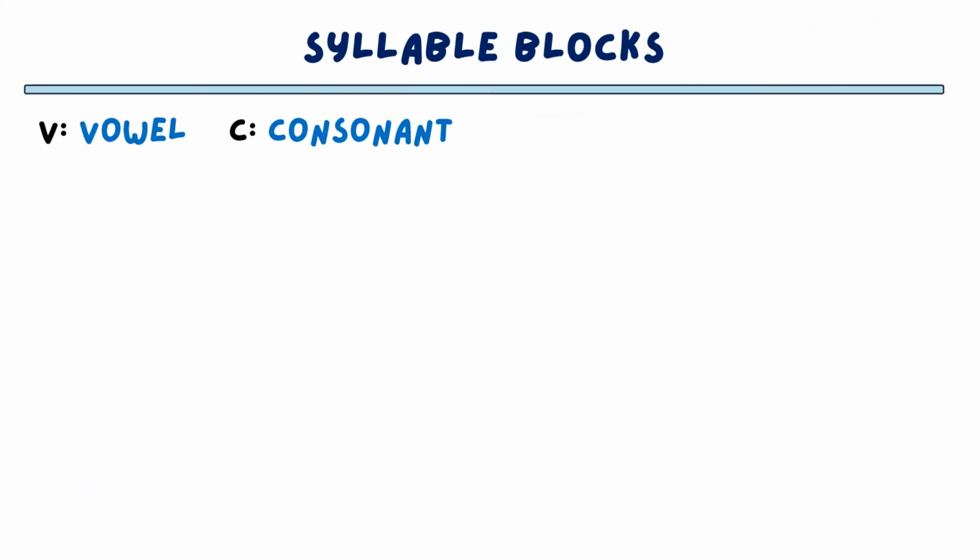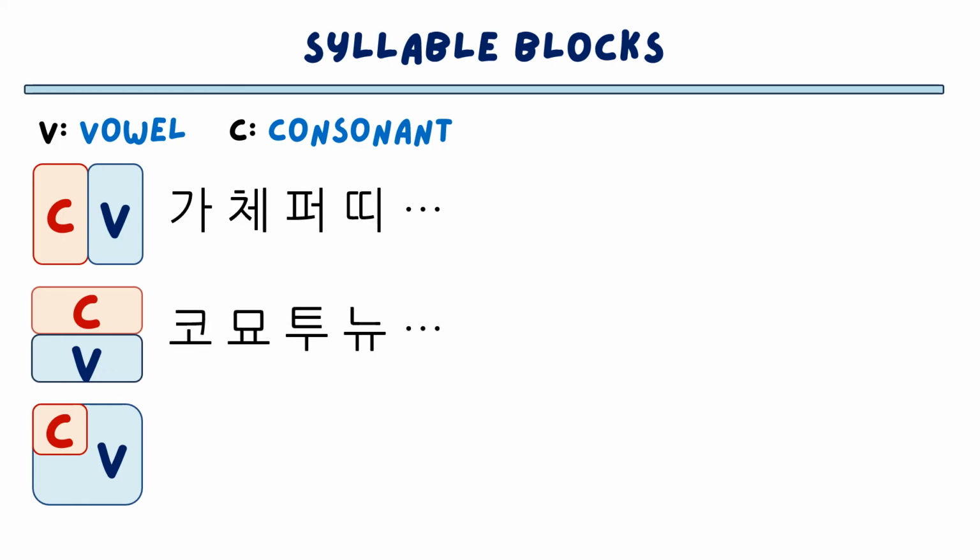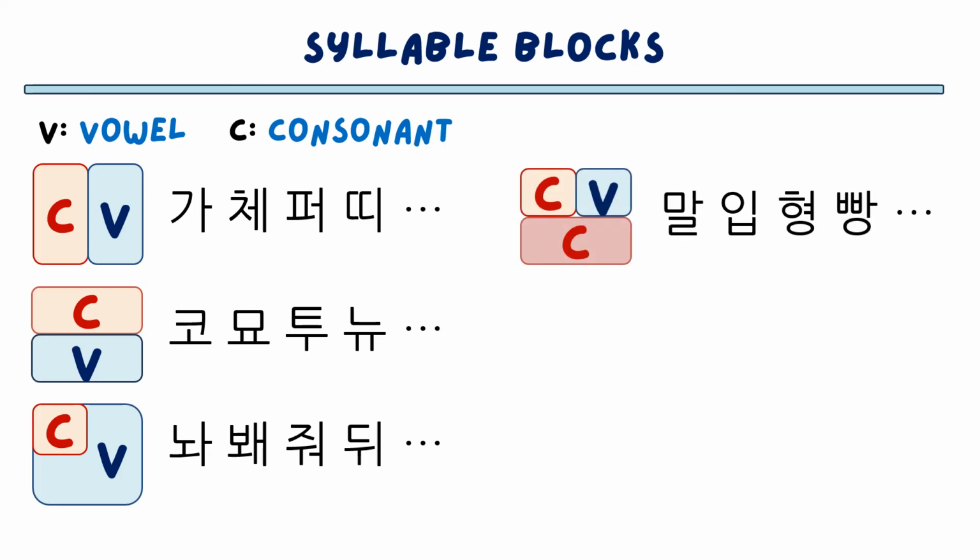If you look at the syllable blocks, the way letters are placed in the block follows set patterns based on the shape of the vowel. Let's see the consonant and vowel syllable structure, CV structure. If the vowel has a vertical shape, it is written to the right of the consonant. If the vowel has a horizontal shape, it's written under the consonant. If it is a compound vowel, it wraps around the consonant from the bottom to the right. The same rule applies for the consonant, vowel, consonant syllable structure, CVC structure, like this.